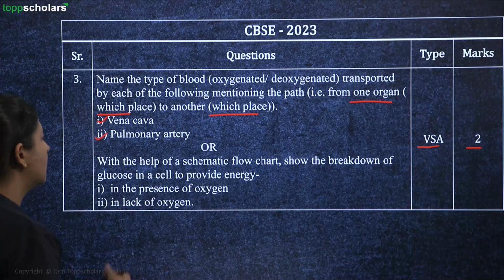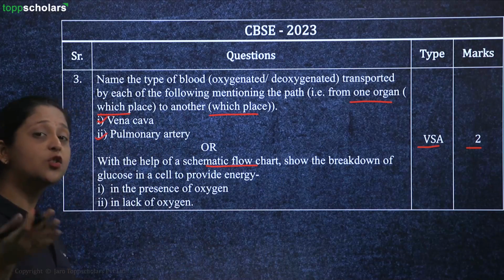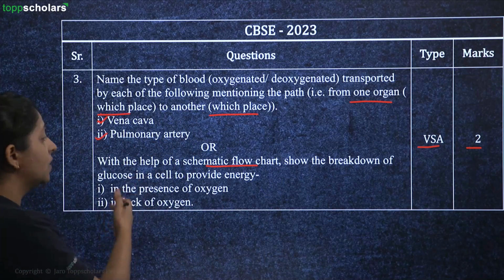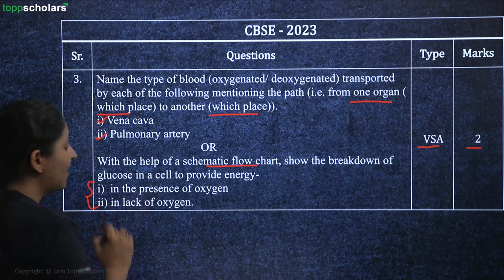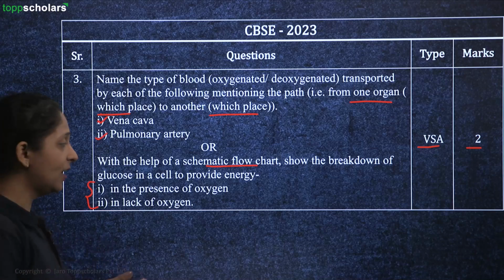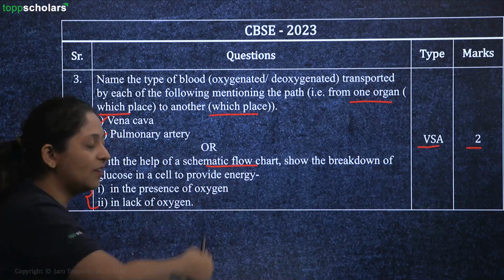Or you can also answer the second question with the help of a schematic flow chart. You have to just show the breakdown of glucose in the cell to provide energy. So you have to show both in aerobic and anaerobic respiration, right? So just show the flow chart or the chemical reaction for the same, and you will easily get 2 marks for that.